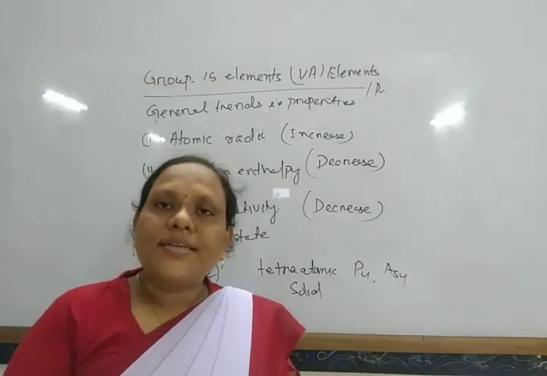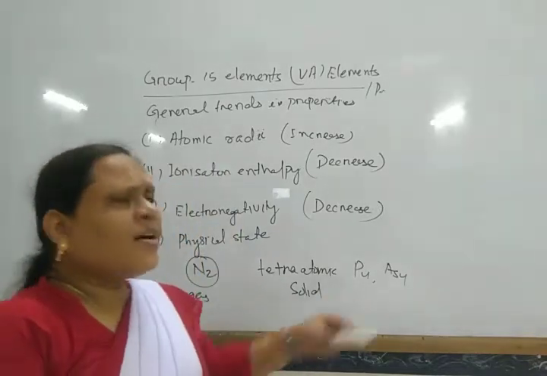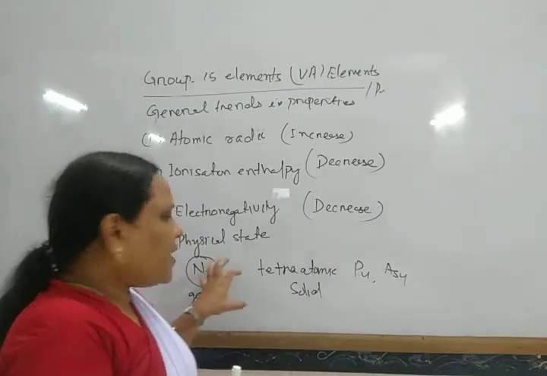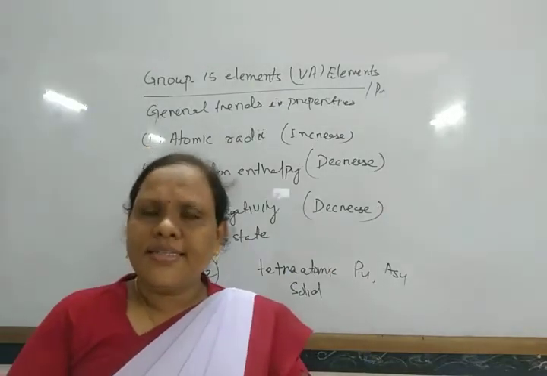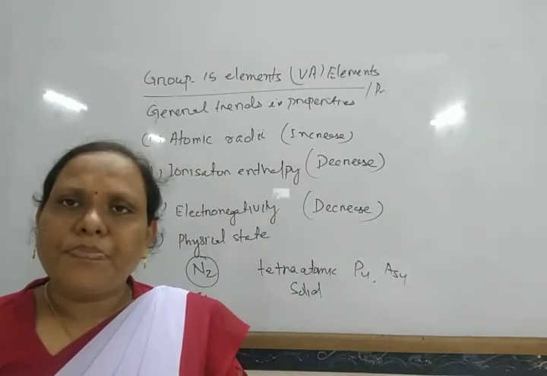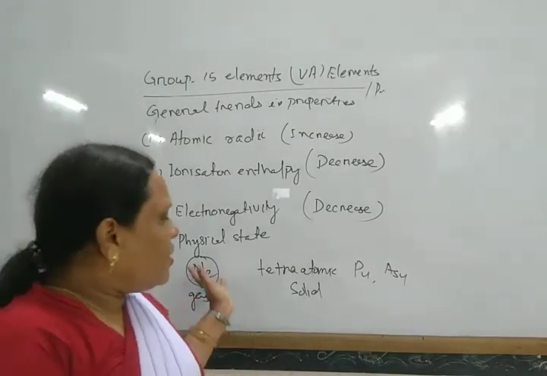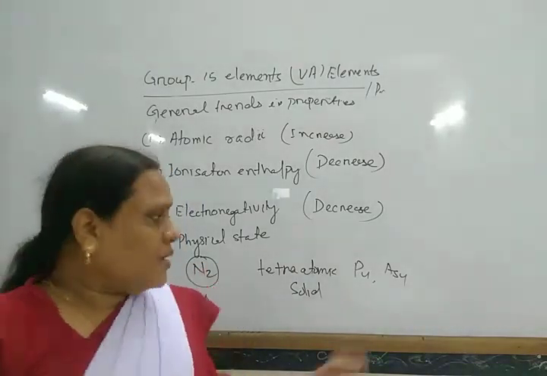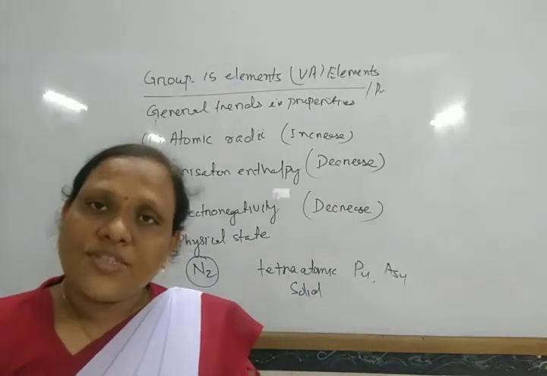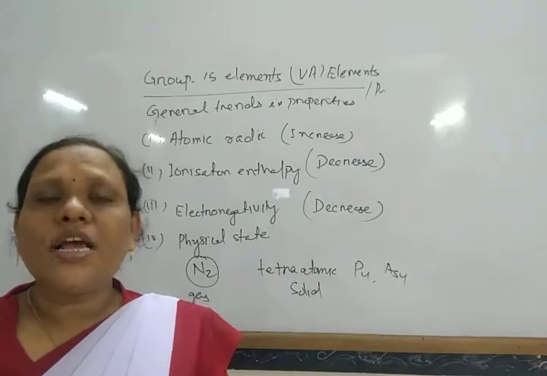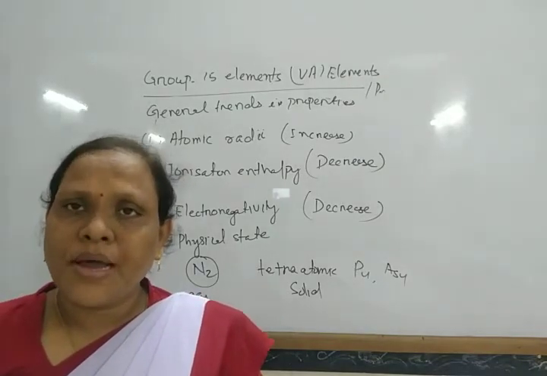Why are these solids at room temperature? Because nitrogen has a very small size, it can form a pπ-pπ bond, hence it exists as N2. But all the others, due to their larger size, do not form pπ-pπ bonds.